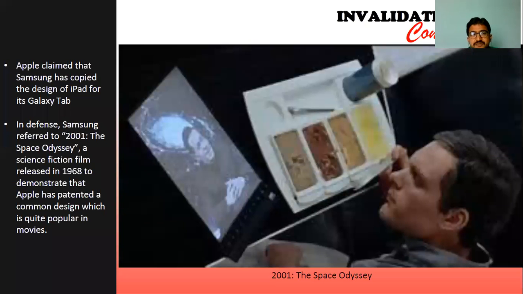There is a case between Apple and Samsung. Apple claimed that Samsung has copied the design of the iPad for its Galaxy Tab. In defence, Samsung cited 2001: A Space Odyssey, a science fiction film released in 1968.